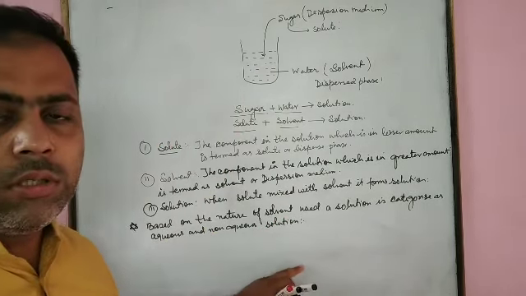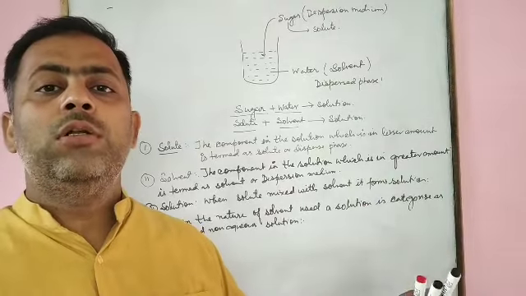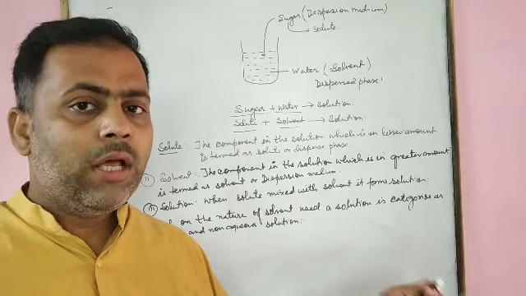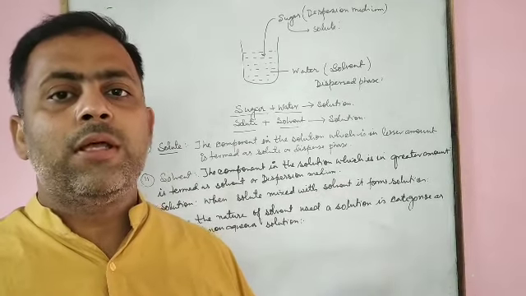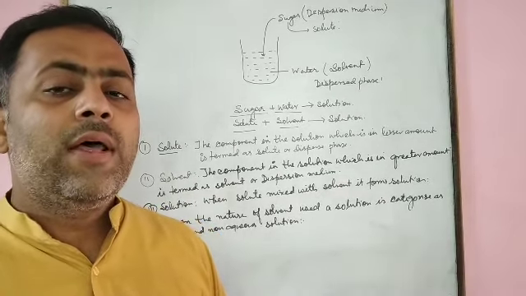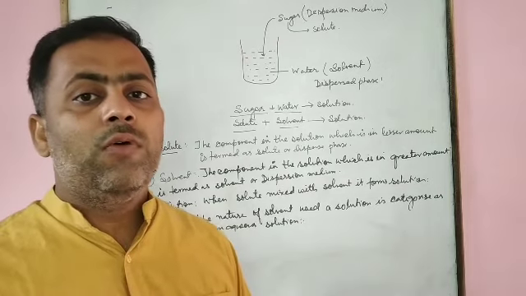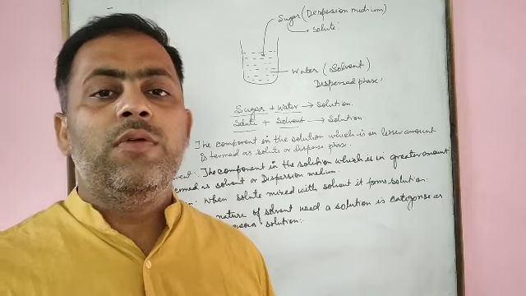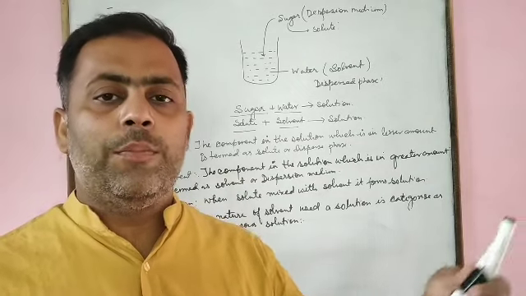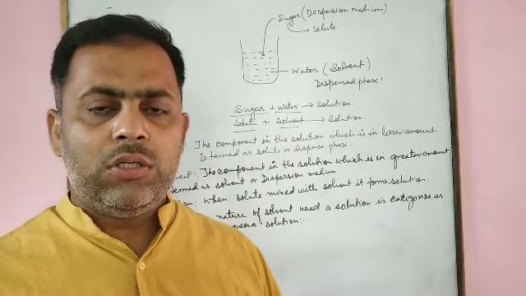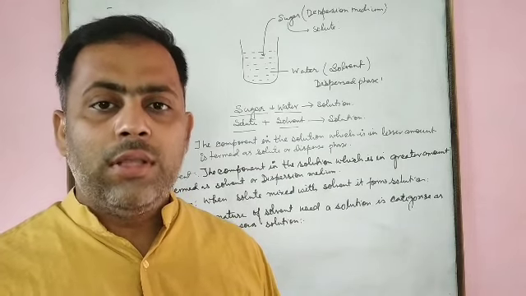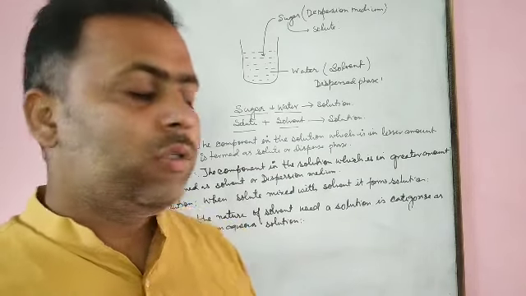Aqueous means those solutions in which the solvent is water. We abbreviate it as AQ. Whereas those solutions in which water is not acting as solvent, where we are using some other organic compound such as benzene, ketone, carbon tetrachloride, that is not water, are termed as non-aqueous solution.